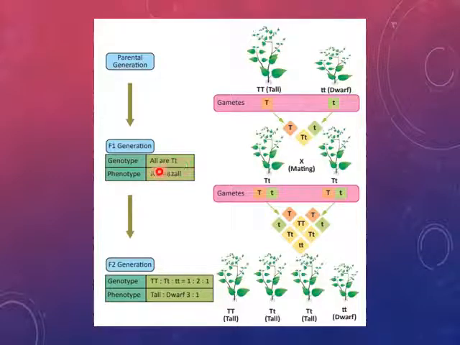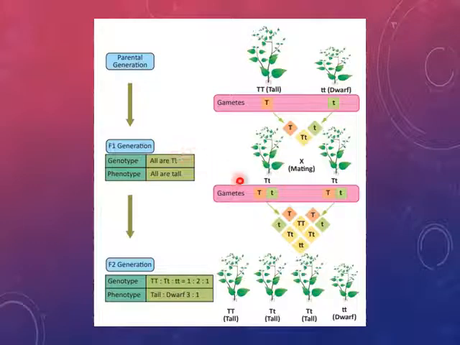Out of these two traits, only one expresses itself phenotypically, and that trait is known as the dominant trait. In this cross, the dominant trait is tall. So this explains the law of dominance, where only one trait is expressed fully.